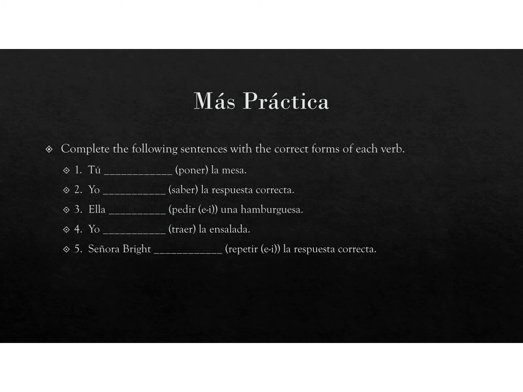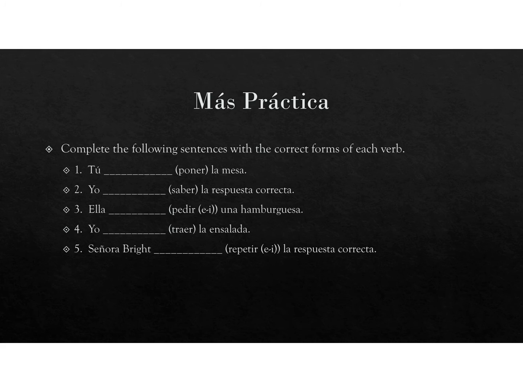So for number 1, it says tú blank la mesa. You have the verb poner. The correct form of poner, again, it's not the yo form, so it's just going to be normal. It's pones, P-O-N-E-S. Number 2, you have yo, and then saber la respuesta correcta. This is the yo form, so you would look for the irregular yo, and that's just sé with an accent.